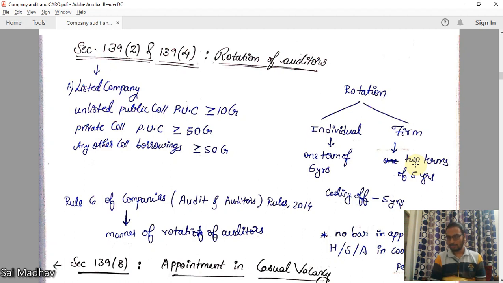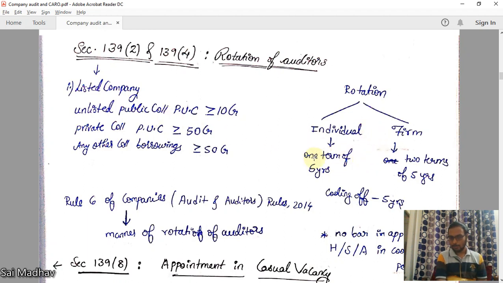Why two terms is mentioned here? Because after 5 years, he should be reappointed as an auditor. For one time, 10 years, he cannot be appointed. For one time, only 5 years. After 5 years, he should be reappointed. But individual, after one term of 5 years, he cannot be reappointed.